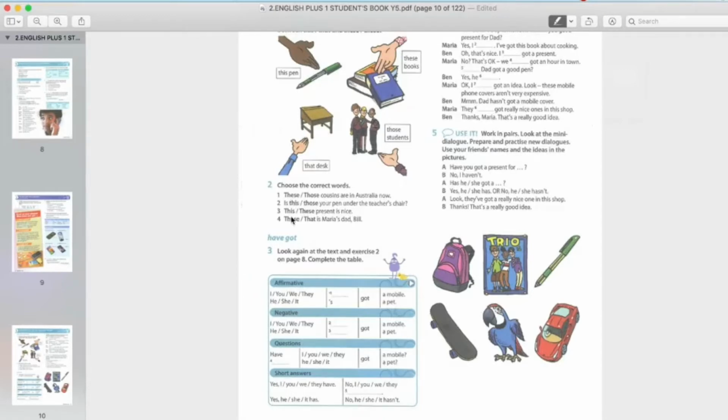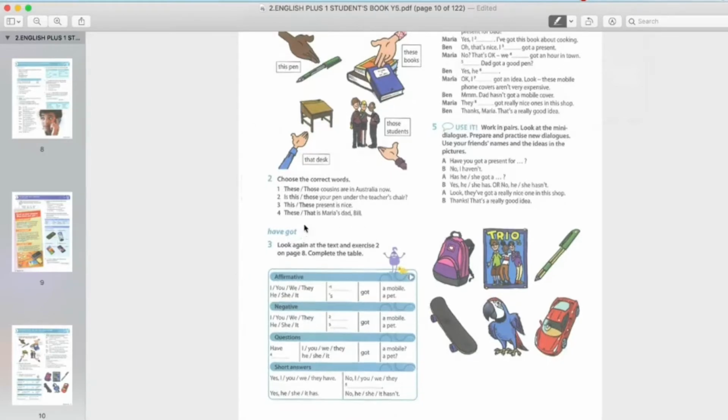This or these present is nice. Which one is the keyword? Mana kata kunci dia? Present. Present is gift or hadiah. Hadiah ni cantik kan? It's nice. So only one present. Satu je present, tak ada S. So the answer will be this present. And number 4, this or that is Maria's dad. The keyword is dad. Berapa ramai Maria's dad ni? Only one. Ada nama dia, Bill. Only one father. So the answer will be that. Itu. That is Maria's dad.